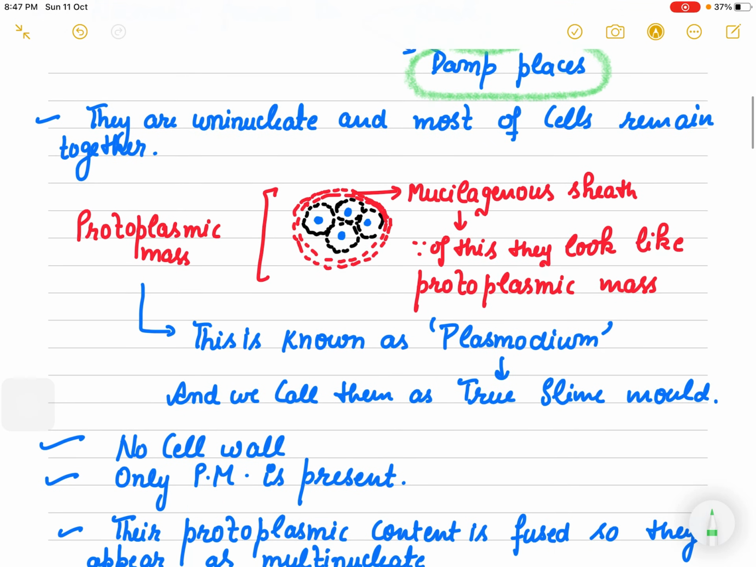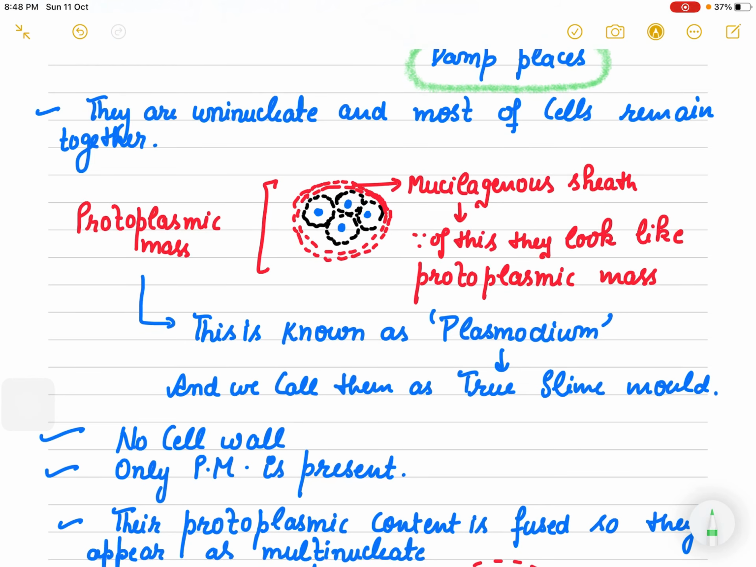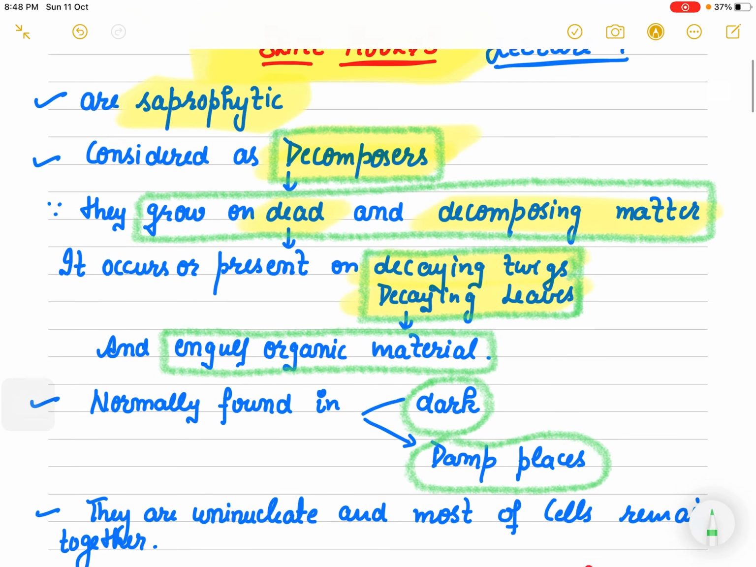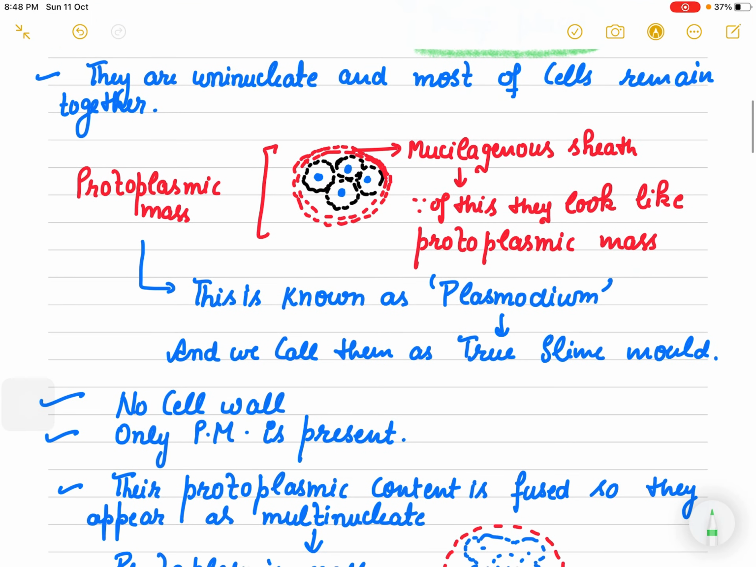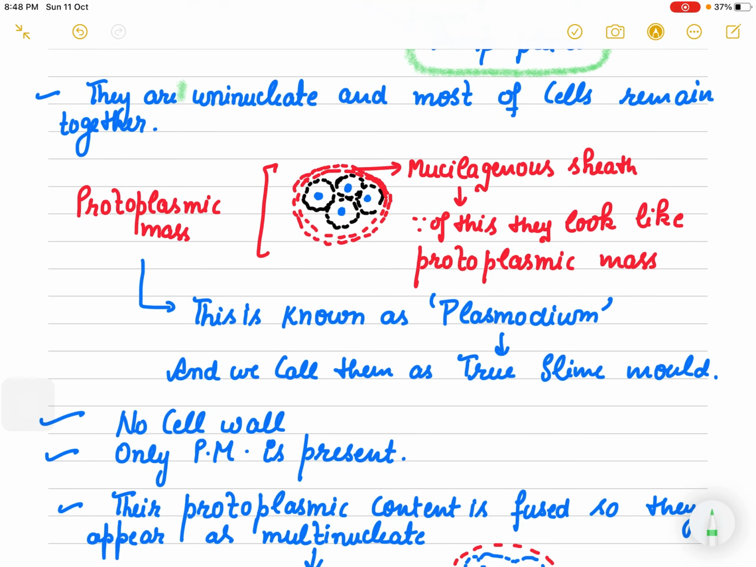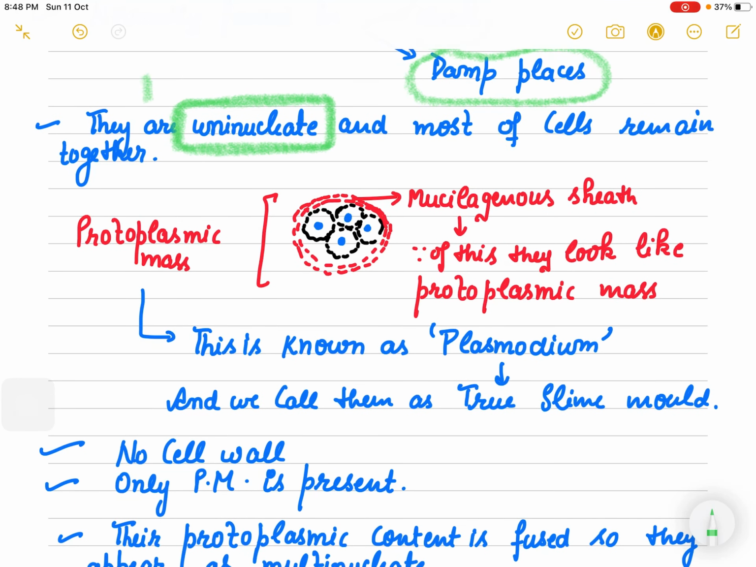If we talk about their cellular structure, because this was about their habitat: they are saprophytic, they are decomposers, you can find them in dark and damp places. Now let's talk about their cellular structure. See, they are uninucleate. Now many times students make a mistake here, and I will let you know where you will make a mistake. See, they are uninucleate. Now most of the time their cells remain together, right?